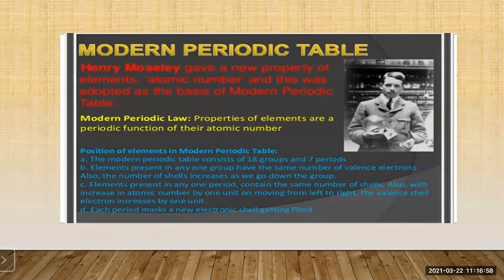Elements present in any one period contain the same number of shells. Also, with an increase in atomic number by 1 unit, on moving from left to right, the valence shell electrons increase by 1 unit. Okay, now let us observe the